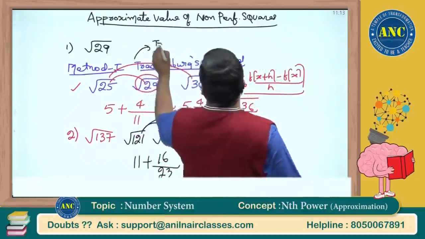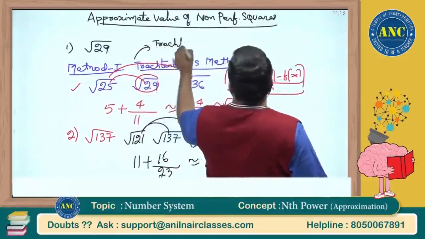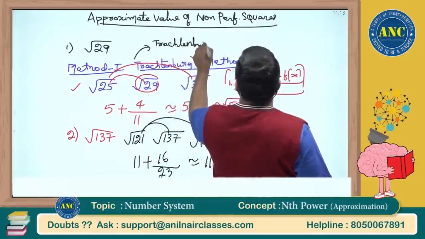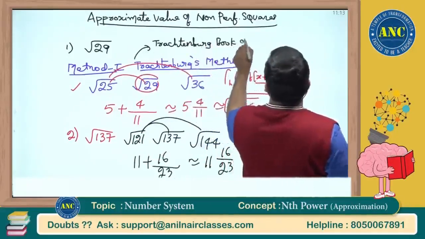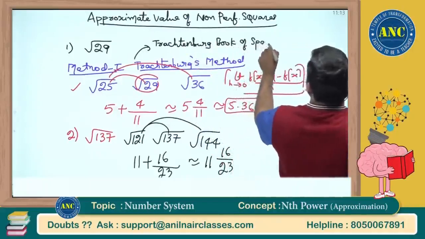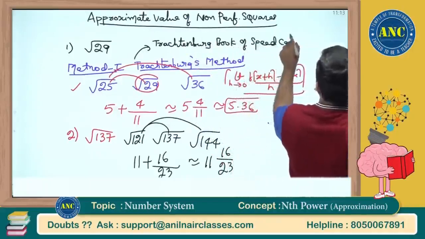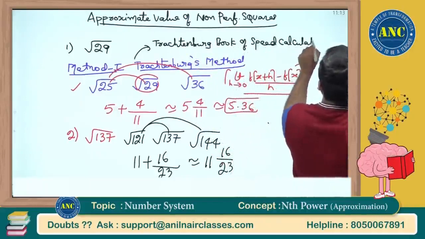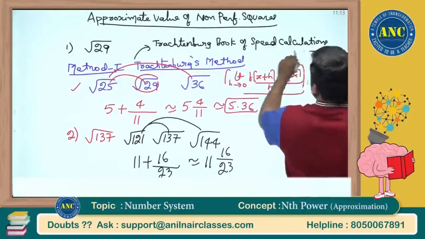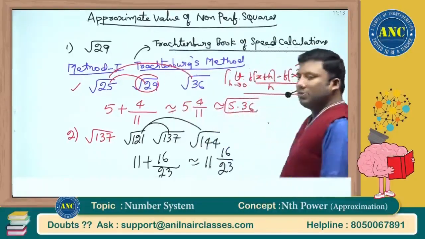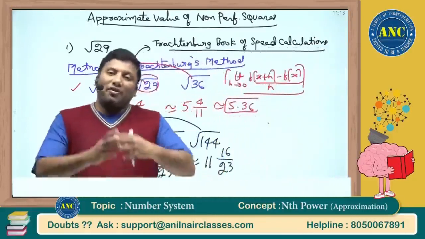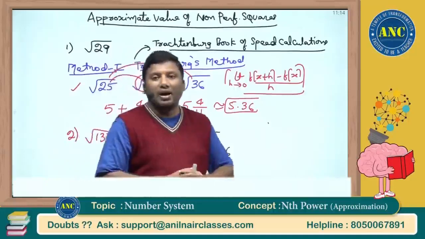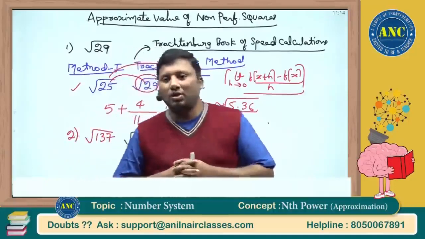The source for this is Trachtenberg's Book of Speed Calculations. You will easily get this PDF in Google from the concept which we are discussing. I am not interested in this method. I will tell you another alternative method proposed by a famous mathematician from India. That is my inspiration, Ramanujam.